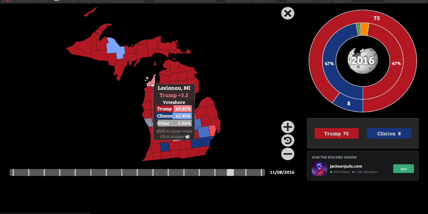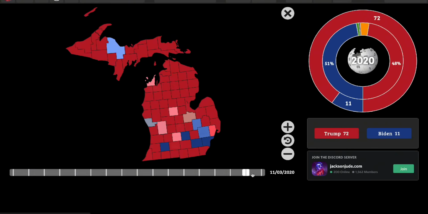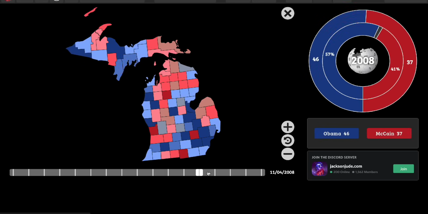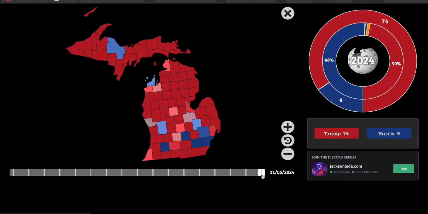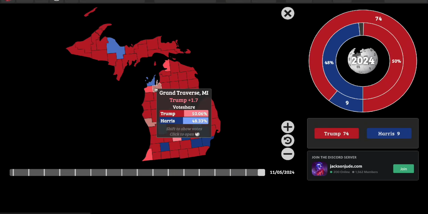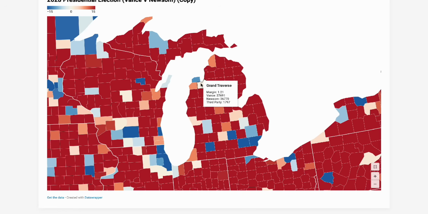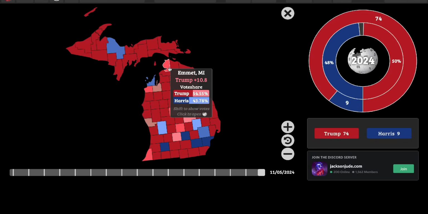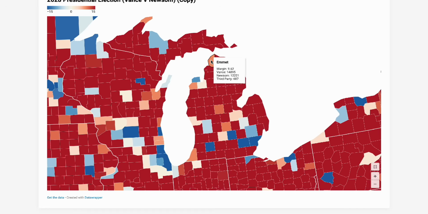He even won this county right here. He killed it in 2016. But that area has slowly started moving into the Democratic column, where Trump barely won Grand Traverse County. Vance is winning it by like 1.2%. And even Emmett County was R plus 10. Here it's a little bit closer.